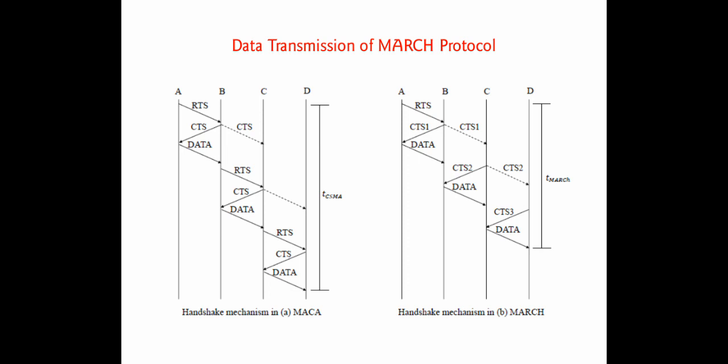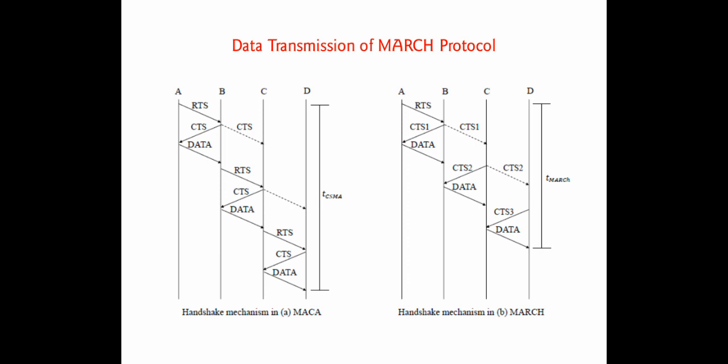From the second packet onwards, if B wants to transfer the data packet to a neighboring node, it does not establish any RTS packet or request to C. C confirms by sending CTS packet 2 to B. On hearing this CTS packet 2, B immediately transfers the data to C. Now the data packet is at C. Similarly, if C wants to transfer the data packet, again it does not send any request to D. Node D sends CTS packet 3 to C. On hearing CTS packet 3, C transfers the data to D, so that the data is transferred from A to D.